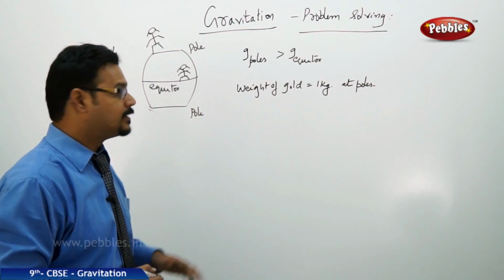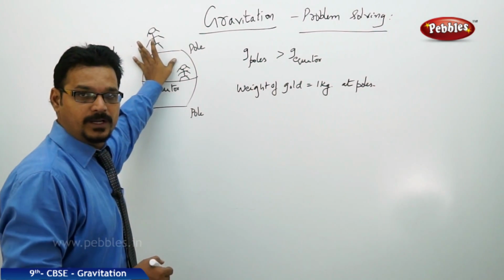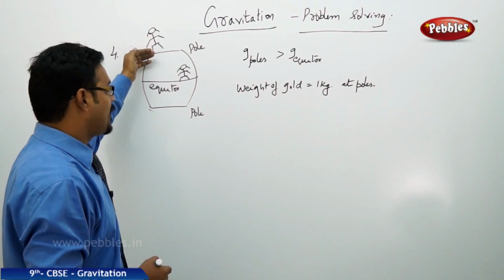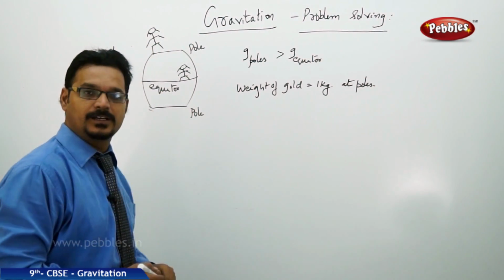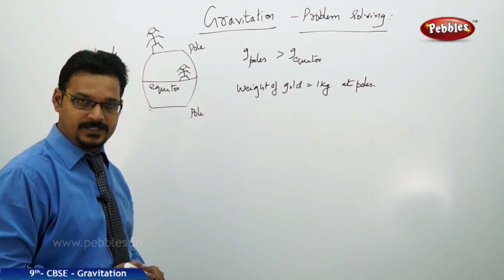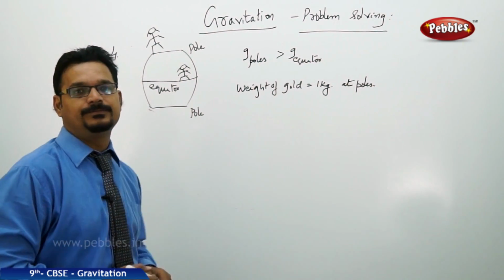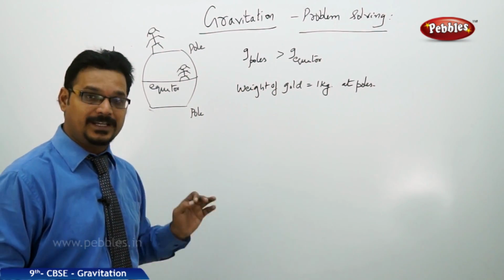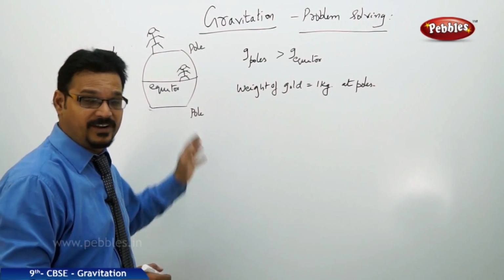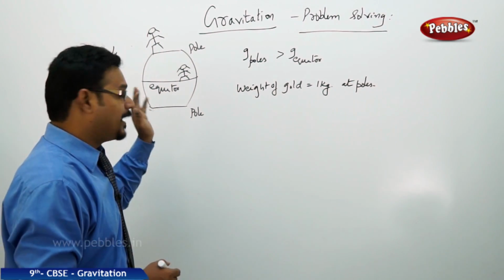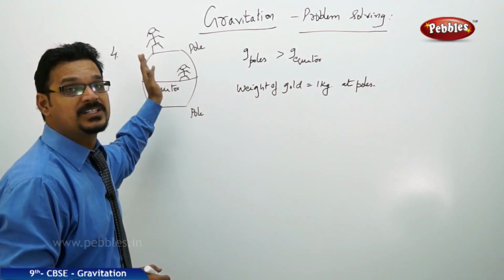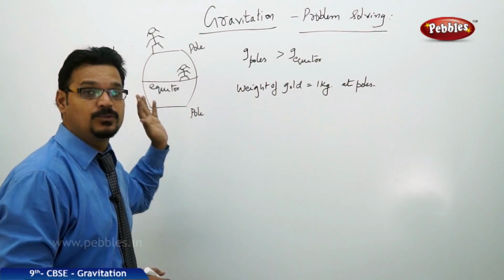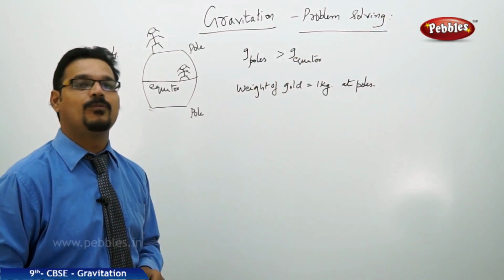So what she did, she bought the gold, 1 kg gold at the pole. She traveled to the equator to meet her friends and she showed the gold. Now the question is, do the friends agree with the weight of the gold she expressed to them? No. Why?